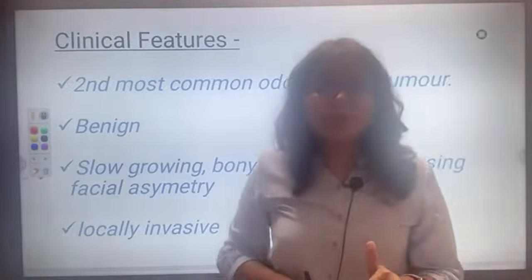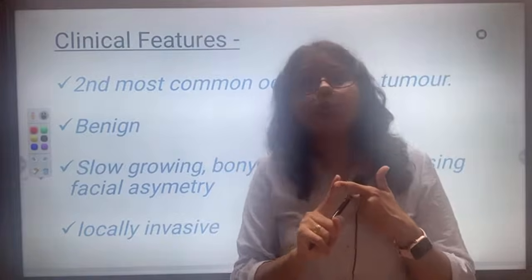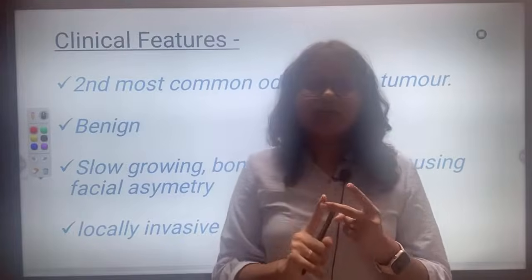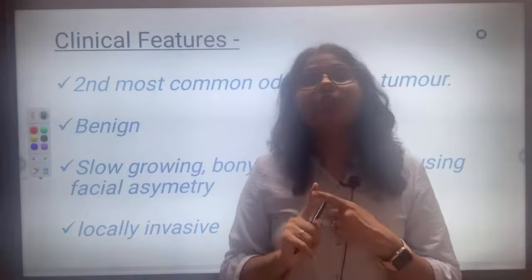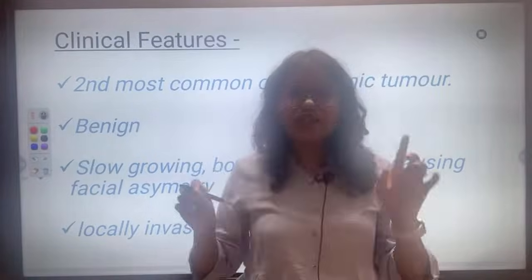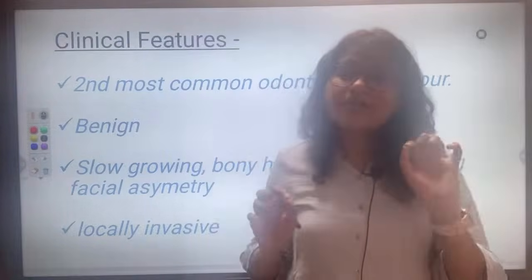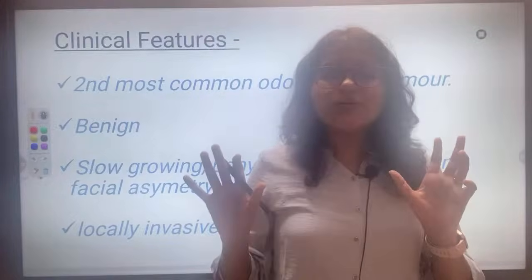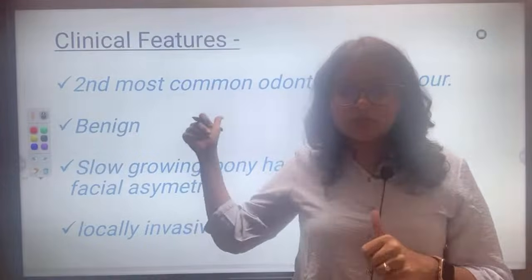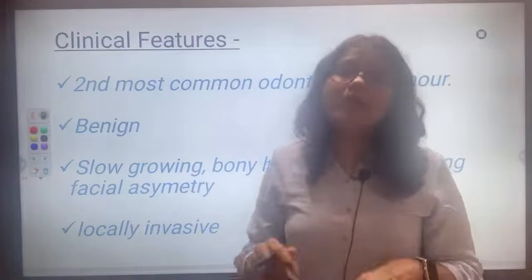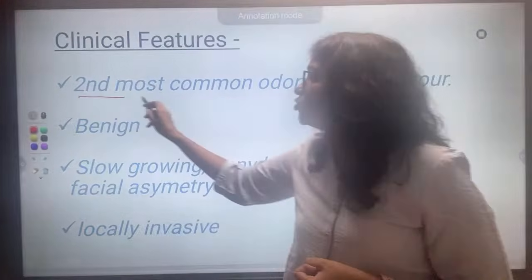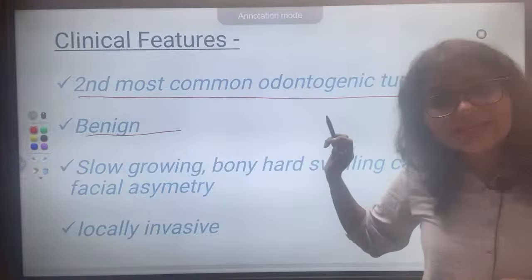one more thing you should remember, it is the second most common odontogenic tumor, which is the first one? If anybody knows, they can leave it in the chat, which is the first most common odontogenic tumor. In India this is the most common odontogenic tumor, but in general there is one more. Very good Sadaf, it's an odontome. Although odontome is controversial, it's a hamartoma, so there is a controversy, but yes, ameloblastoma is the second most common, but in India it is the most common.